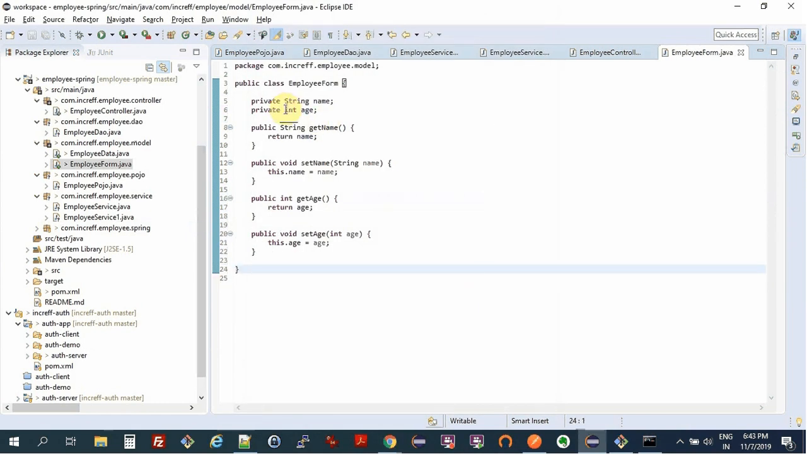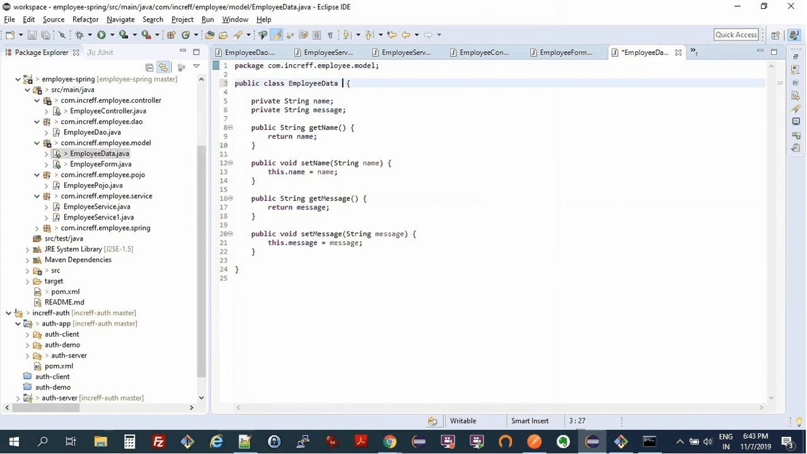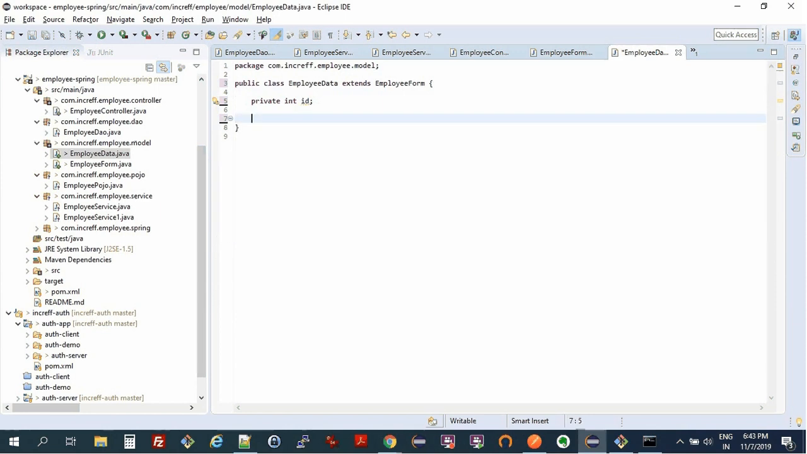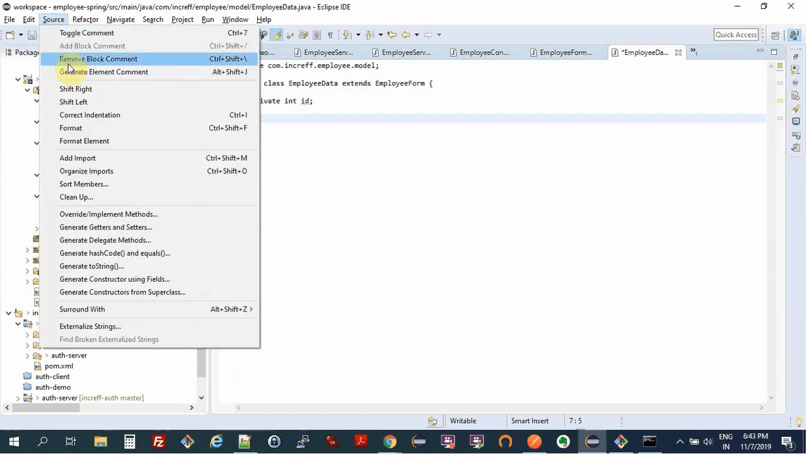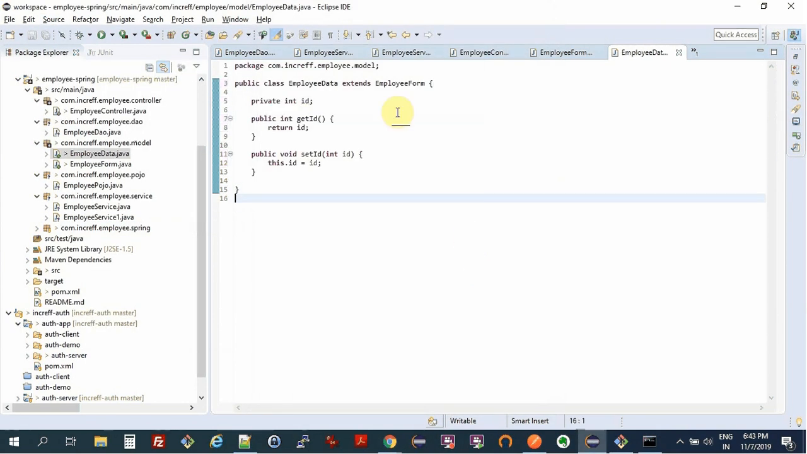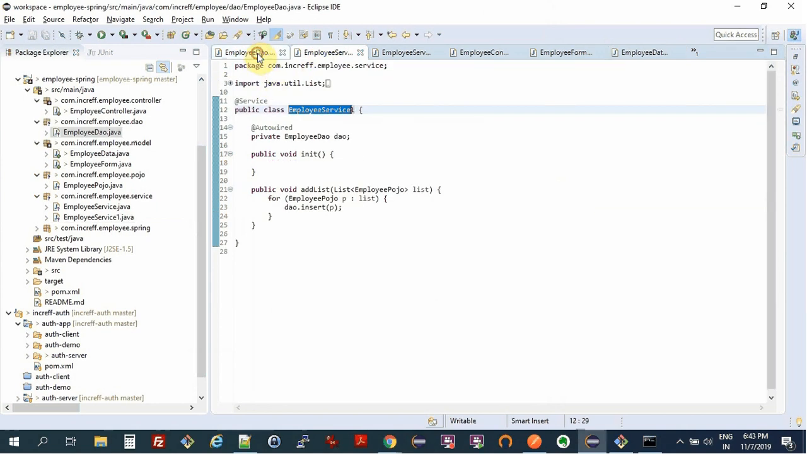All right, and our employee data can simply extend employee form, and it can have the ID. So it'll have ID, name, and age, all three, because it's extending employee form. Now, to be able to do this,